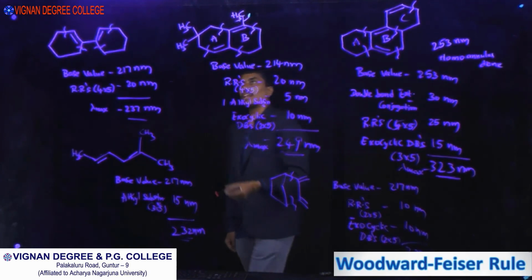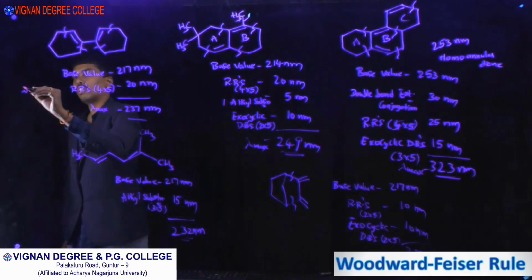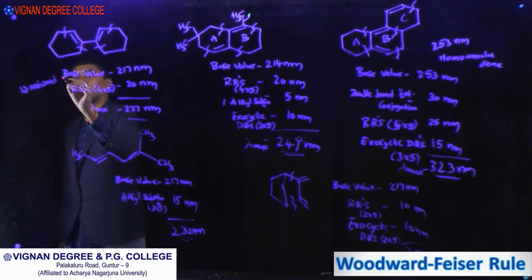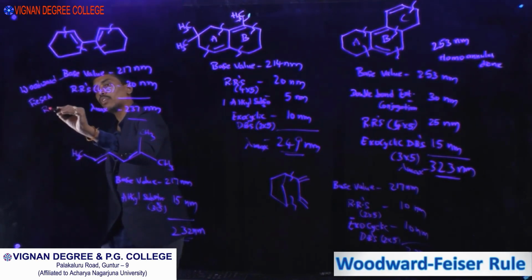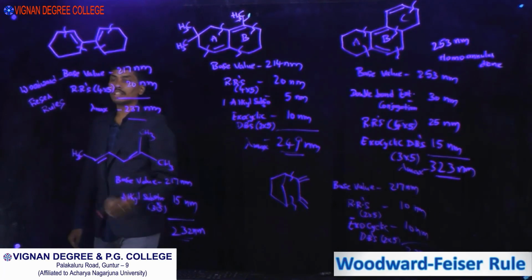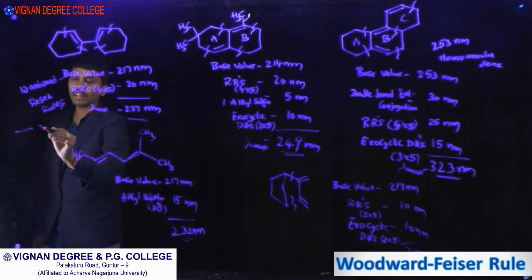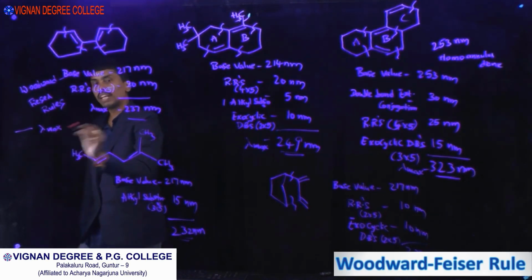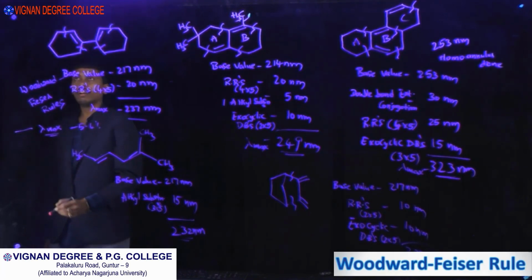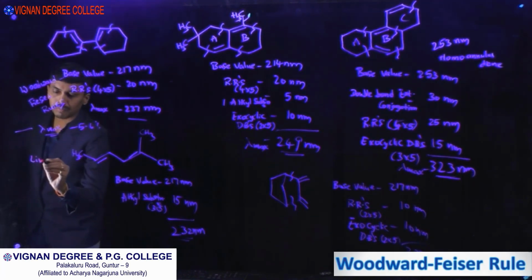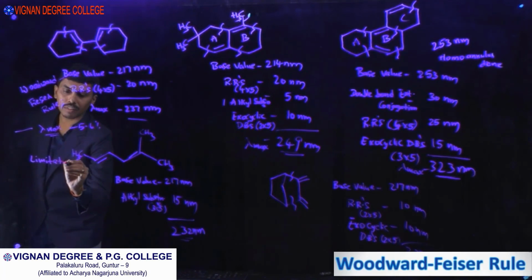So these are the Woodward-Fieser rules. Woodward and Fieser gave empirical rules for the prediction of lambda maximum values for the conjugated diene system. It is very important for prediction of lambda maximum value, by simply calculating from the structure with some empirical rules. But we have some limitations also. What are the limitations?